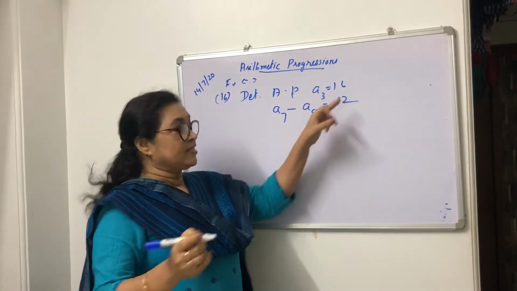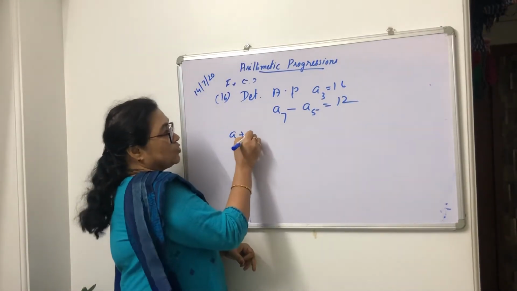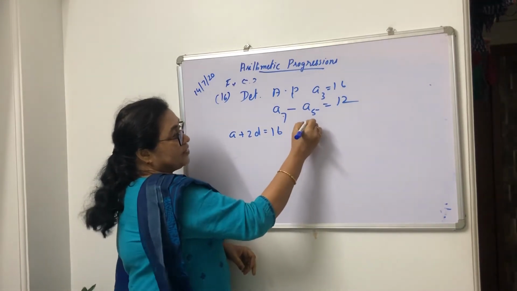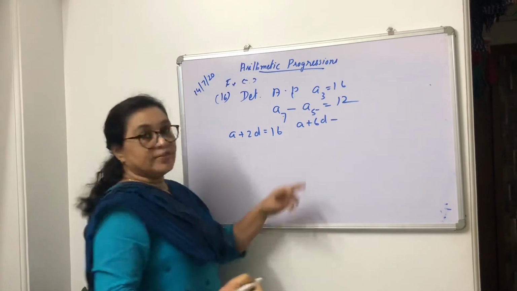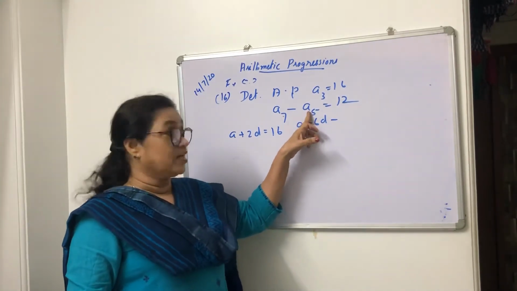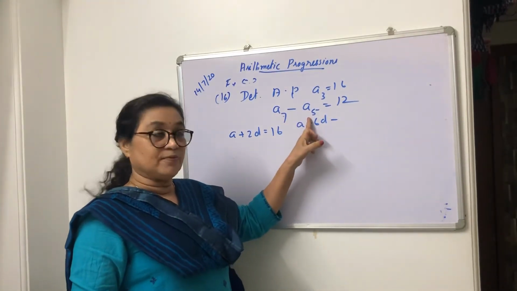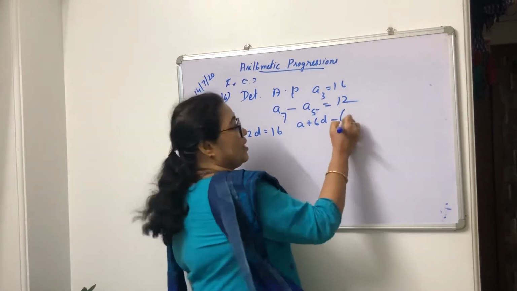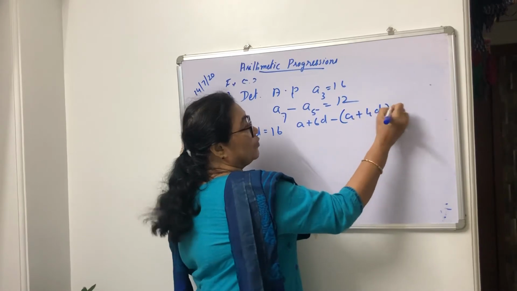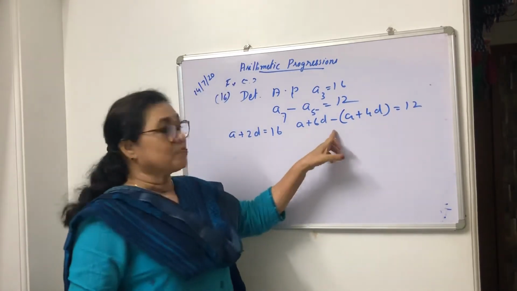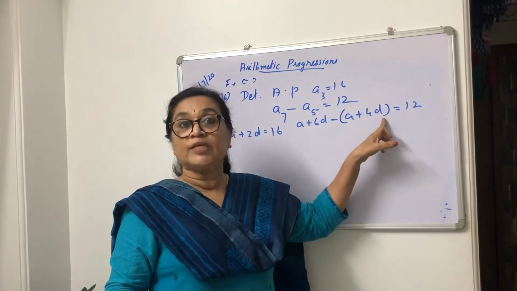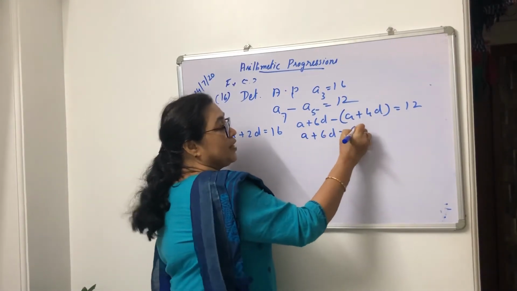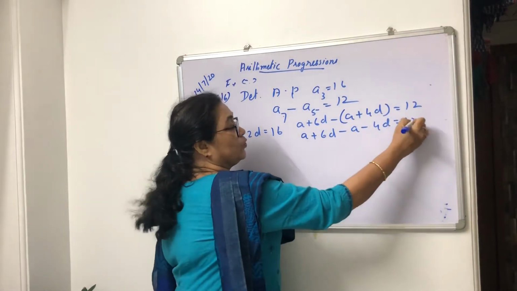A3, the third term, is 16. So A plus 2D is equal to 16. This one: A7 is A plus 6D, minus A5. I told you last class, after a minus, when any term comes you have to put it in a bracket and then open it. So it will be A plus 4D equal to 12, because this minus is applicable for both these terms. So A plus 6D minus A minus 4D equal to 12.